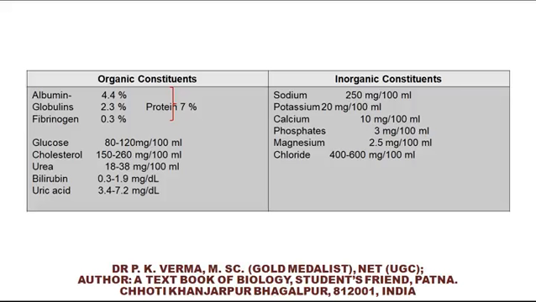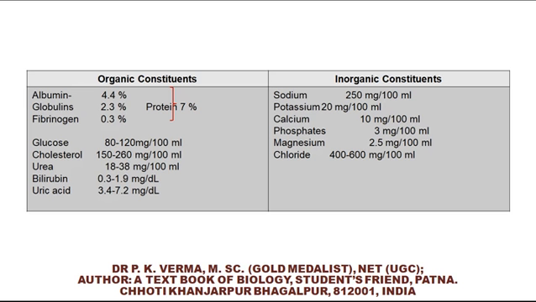Glucose 80 to 100 mg per 100 ml, cholesterol 150 to 260 mg per 100 ml, urea 18 to 38 mg per 100 ml, bilirubin 0.3 to 1.9 mg per 100 ml, and uric acid 3.4 to 7.2 mg per 100 ml. 100 ml can be written as deciliter. 100 milliliter is equal to 1 deciliter.